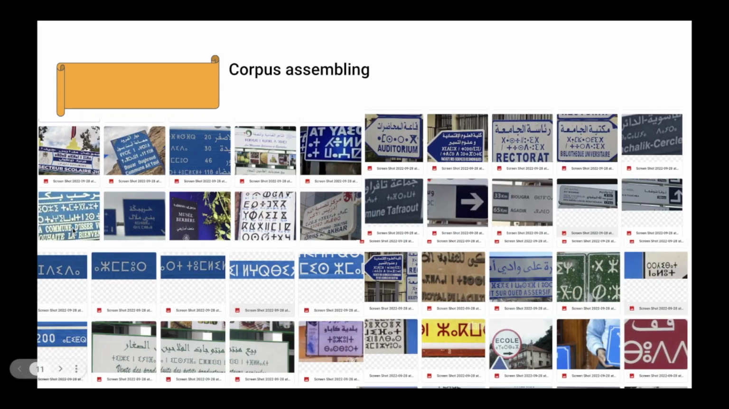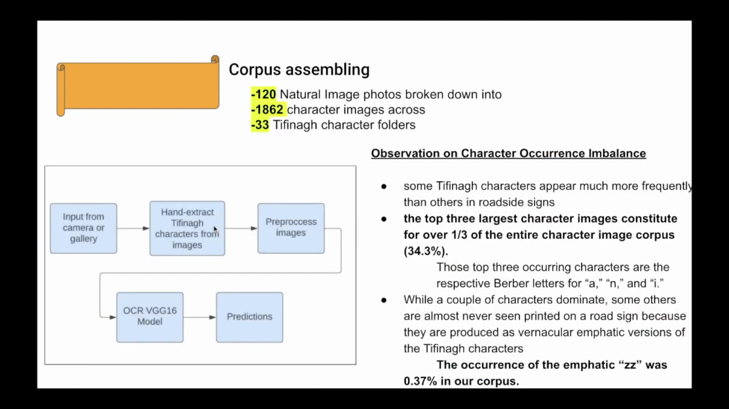So eventually, Google Drive was used to house these images in their raw form, and 120 images were gathered before they were broken down into their character level. So the flow of the data basically went from the input from camera or gallery, hand extracting these characters from the images, pre-processing these images, feeding them into the OCR VGG16 model, which is then giving predictions on which characters they are.